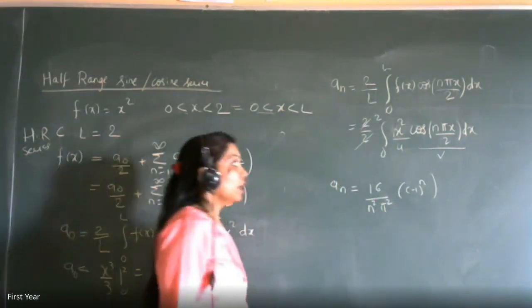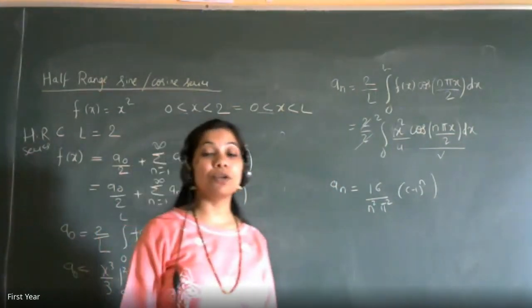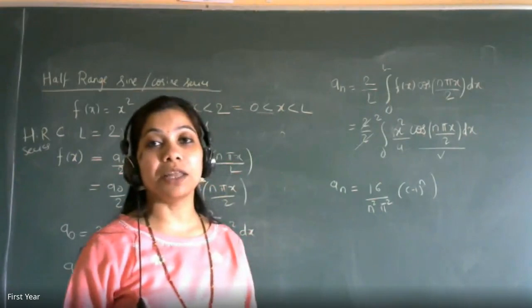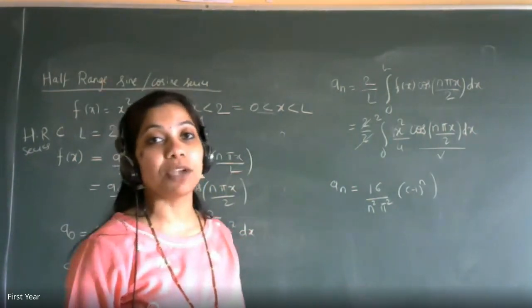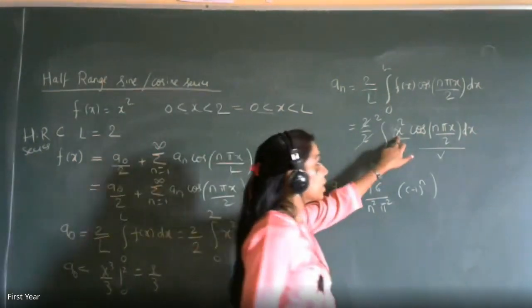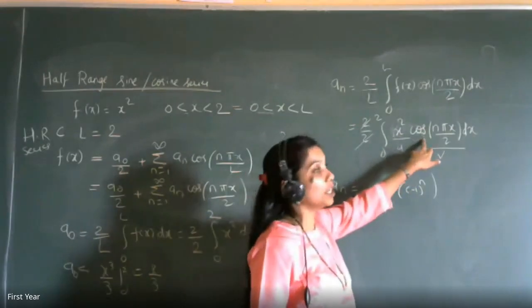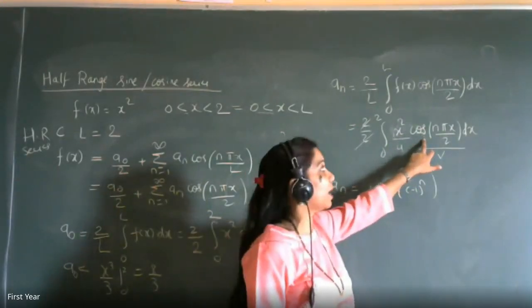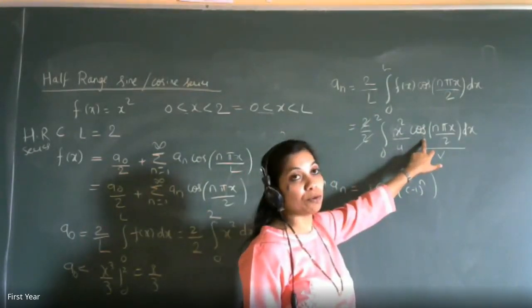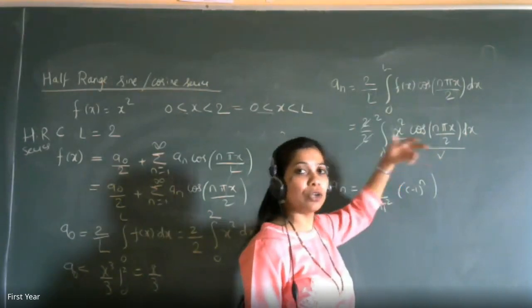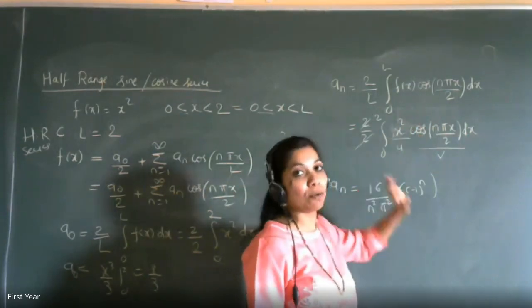Check everyone. See, I have told you how to remove the terms which are simply making them lengthy and not contributing anything. Sine terms are not going to contribute. Look at this x square. The first term will remain as it is. Integration of cos is sine n pi x by 2 upon n pi by 2. That sine term will not give you anything. So just don't do anything, cancel out and write 0 about it.